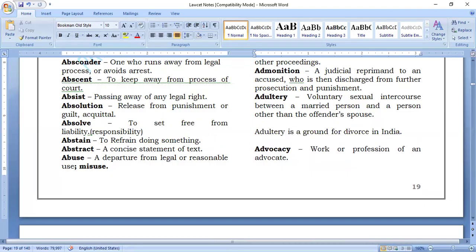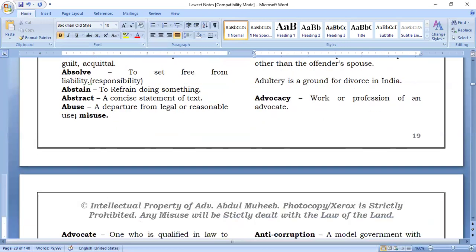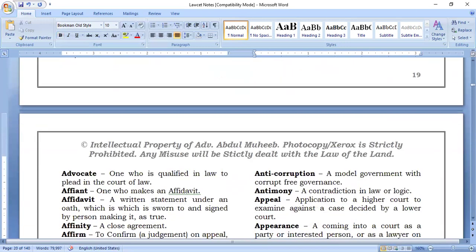What is advocacy? Work or profession of an advocate. Now, who is an advocate?